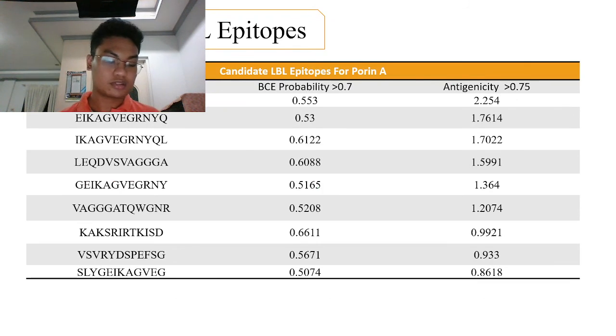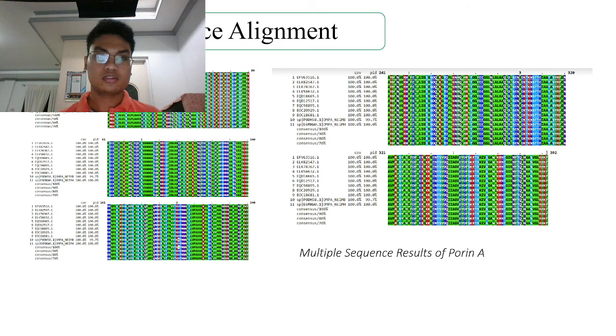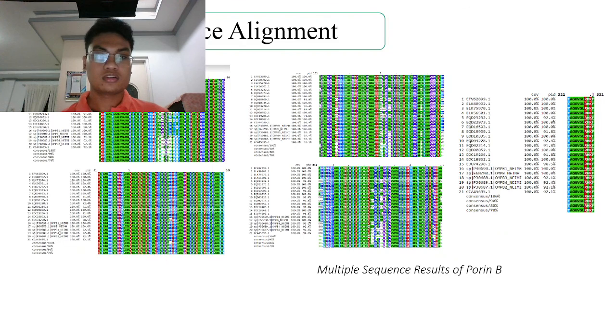Here are the results for LBL epitopes for pairing B. Here is the multiple sequence alignment. The multiple sequence alignment was used to determine mutations in the epitopes. Based on the results, it was discovered that no mutation was seen inside the 6 and 7 candidate epitopes of pair A and B epitopes.